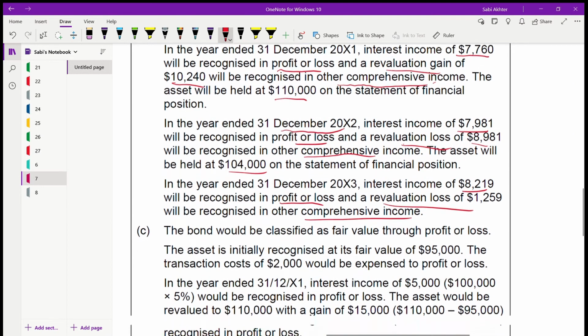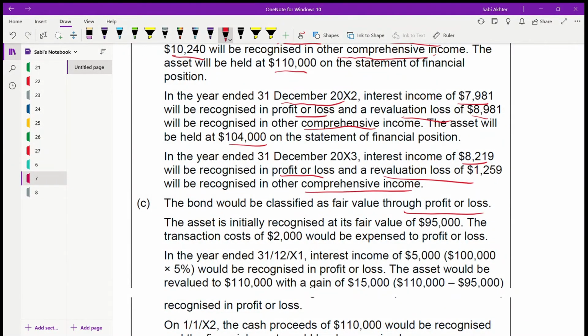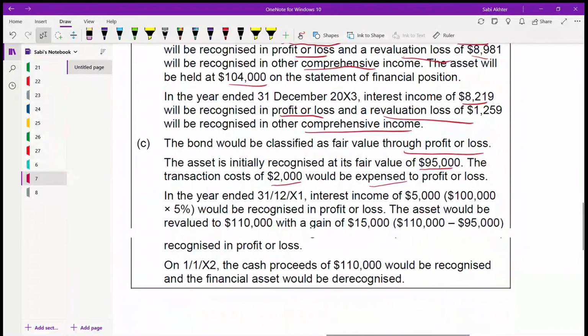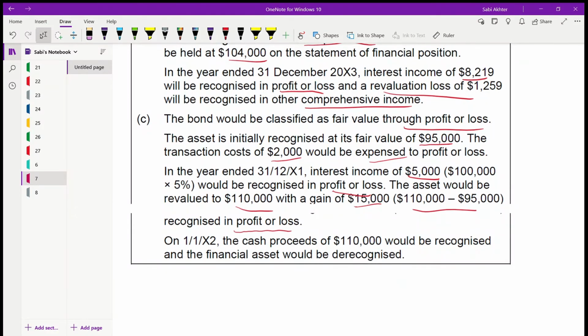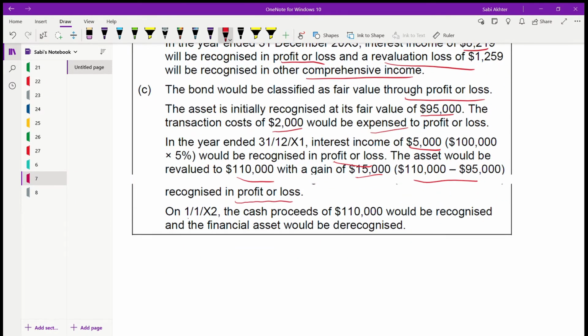Now we are going to the third one, if it is through fair value. Now you recognize at fair value of 95,000. You are not adding 2,000 because this transaction cost of 2,000 is expensed. Interest income would be same, 5% on 100,000, 5,000 only. This will be recognized in profit or loss. Asset would be revalued to 110,000 from 95,000. So the balance, it's a gain, 15,000. This will be recognized in profit and loss now, because it is fair value through profit and loss. So on 1st of Jan 2002, the cash proceeds of 100,000 would be recognized and the financial asset would be de-recognized.